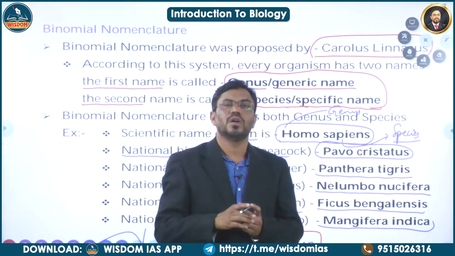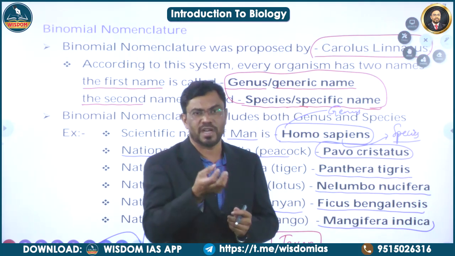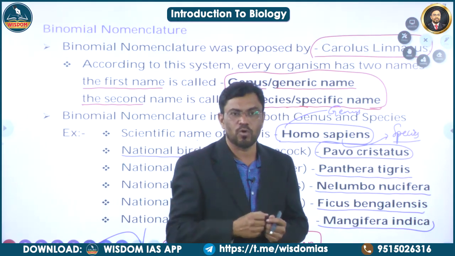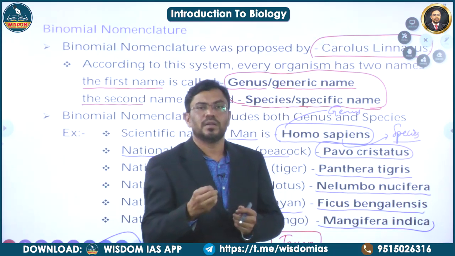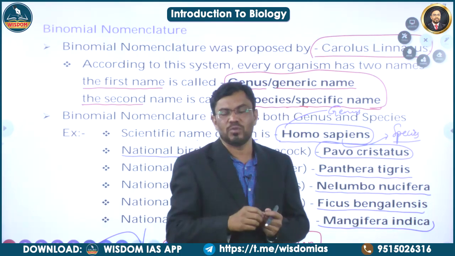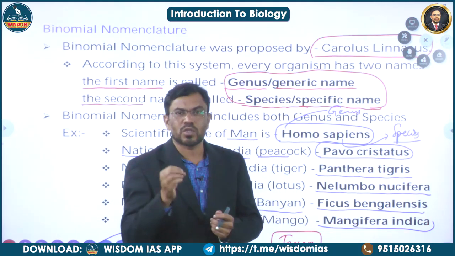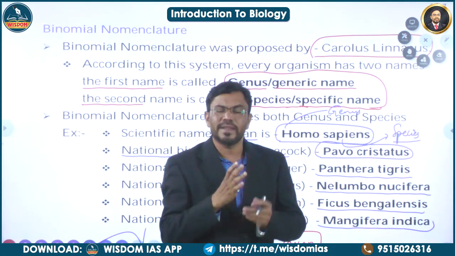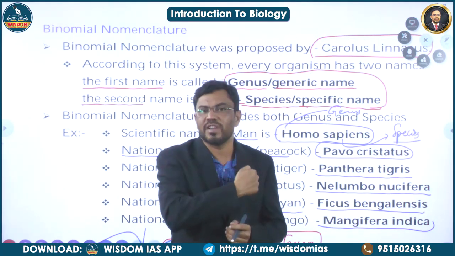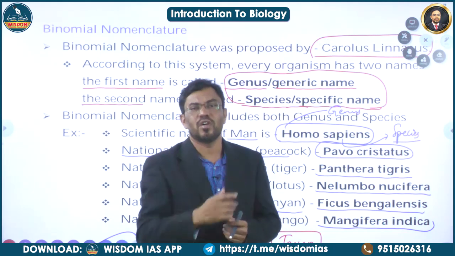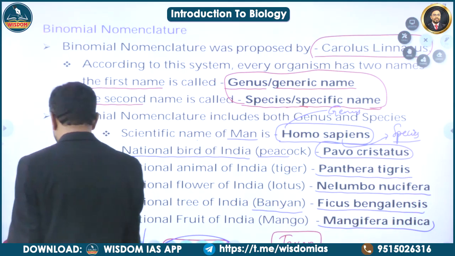For example, rice, Oryza sativa; wheat, Triticum aestivum, Triticum monococcum or Triticum dicoccum; maize, Zea mays; banana, Musa paradisiaca; teak, Tectona grandis; elephant, Loxodonta africana. Like that, each and every organism is given names according to this scientific method, this binomial nomenclature method.